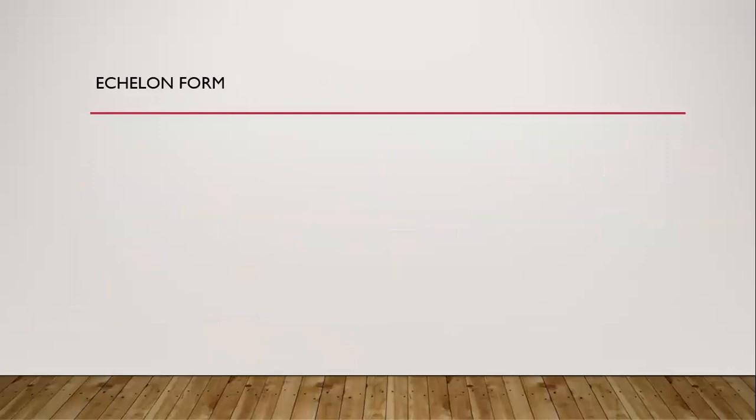Echelon form. It's a very important form to find the rank of any matrix. A matrix A is said to be in echelon form if it has two properties.